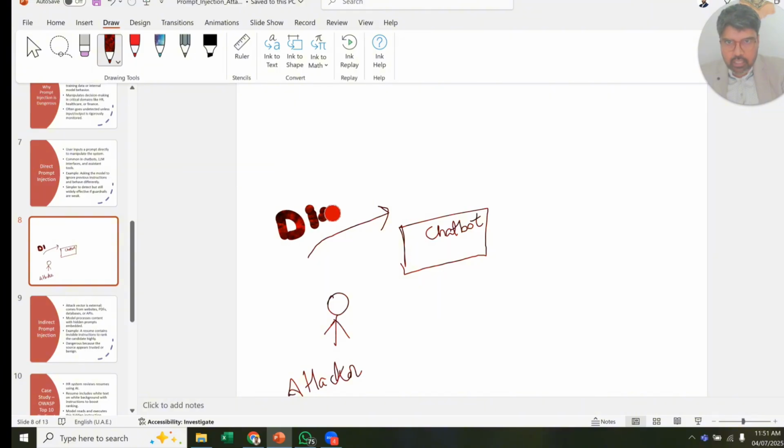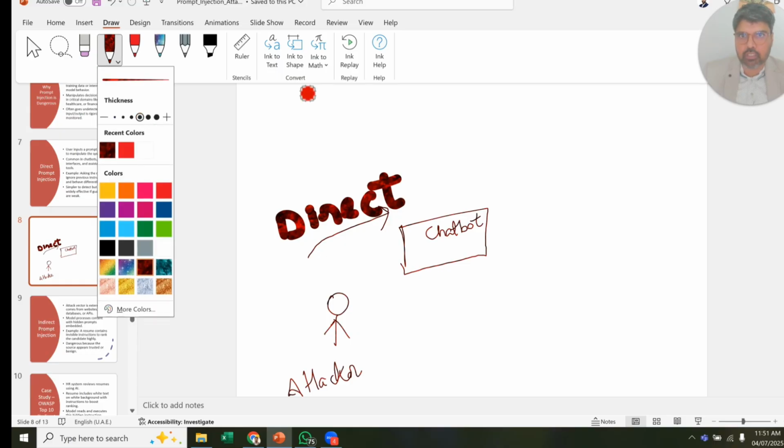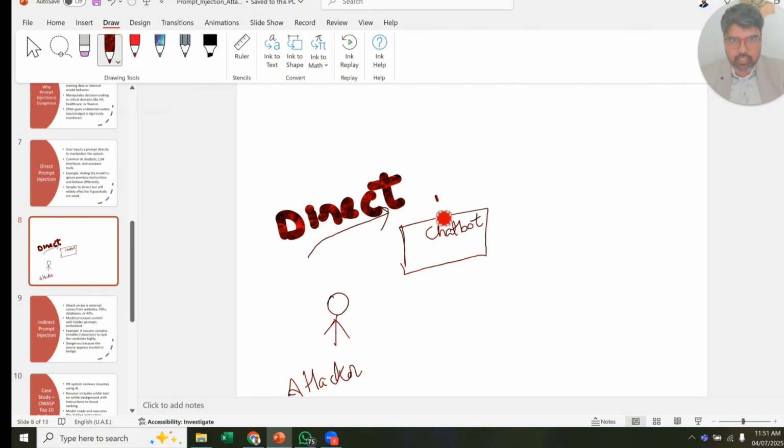So this is direct. Let me just reduce the pen size a little bit so that at least I can see. So this is direct, and the attacker can use text and ask a specific question, and this is an HR chatbot. Here he can try to play around with this. If there is an HR chatbot for recruitment, he may write such a prompt that it is going to try to do some malicious attacks.